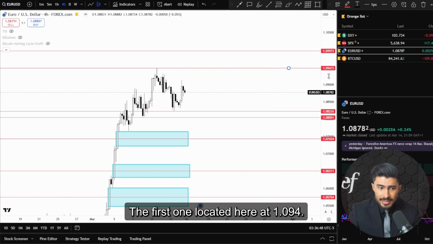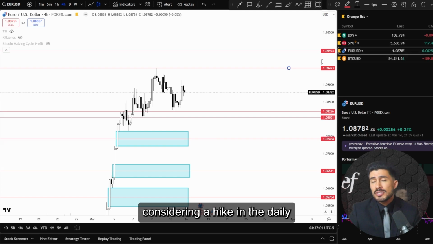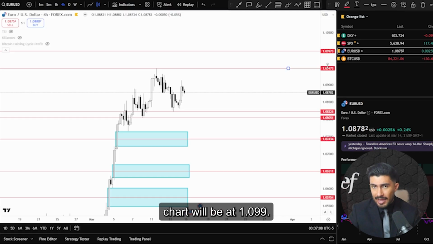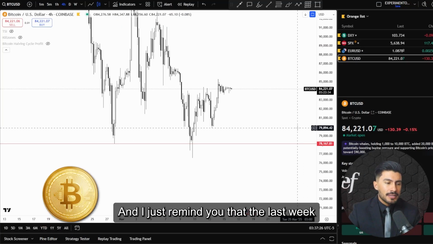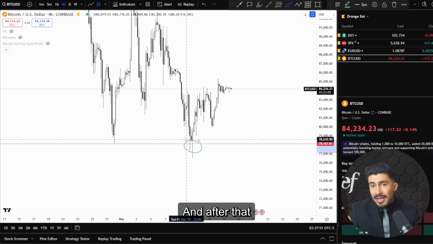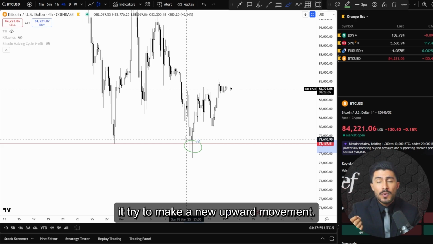The first one located here at 1.094, and this last target, considering a high in the daily chart, will be at 1.099. Let's finish with Bitcoin, and I just remind you that last week we established this target located here, $78,000, and after that it tried to make a new upward movement.